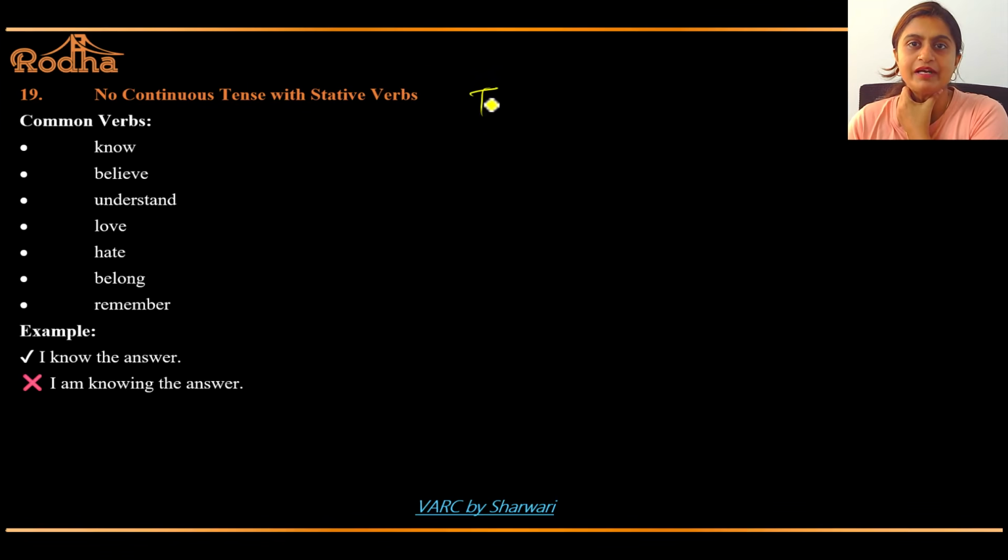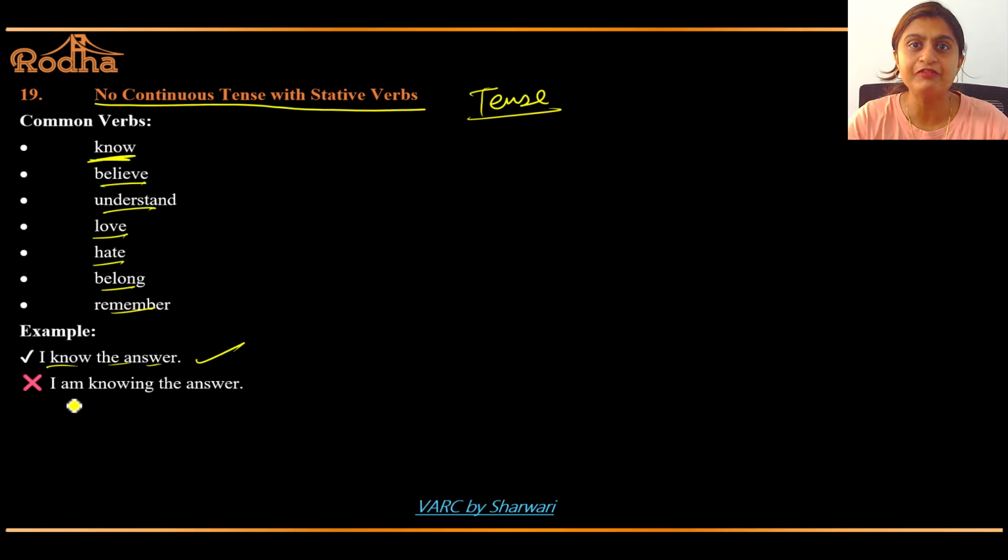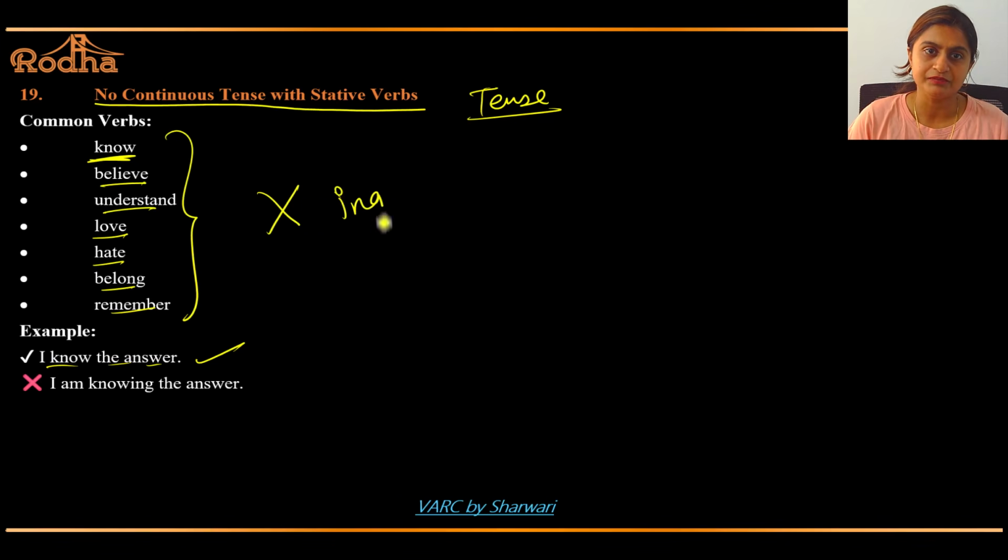Now again we have come back to tense. No continuous tense with stative verbs. Now what are stative verbs? Common verbs: know, believe, understand, love, hate, belong, remember. I know the answer. Not I am knowing the answer. I love you. Not I am loving you. I believe you. Not I am believing you. This belongs to me. Not this is belonging to me. No. So these are the verbs. No ing.